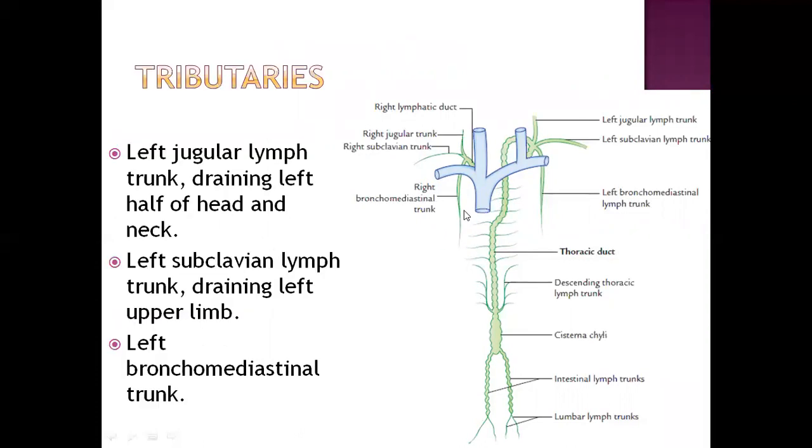Then the left jugular lymphatic trunk also we have, draining left half of the head and neck, left subclavian lymphatic trunk draining left upper limb, and left bronchomediastinal trunk, which will be draining the left half of the thoracic cage.